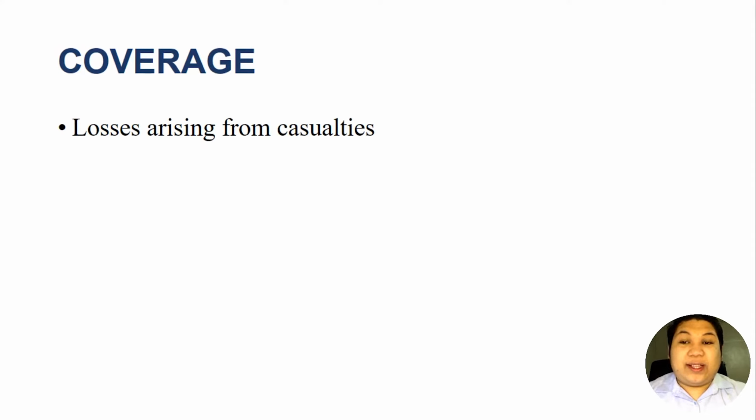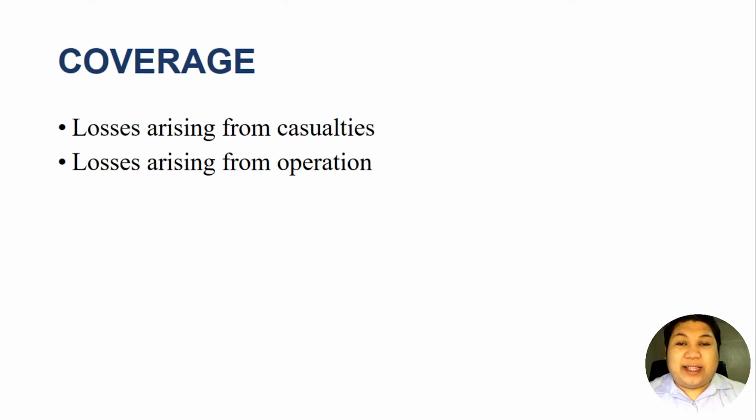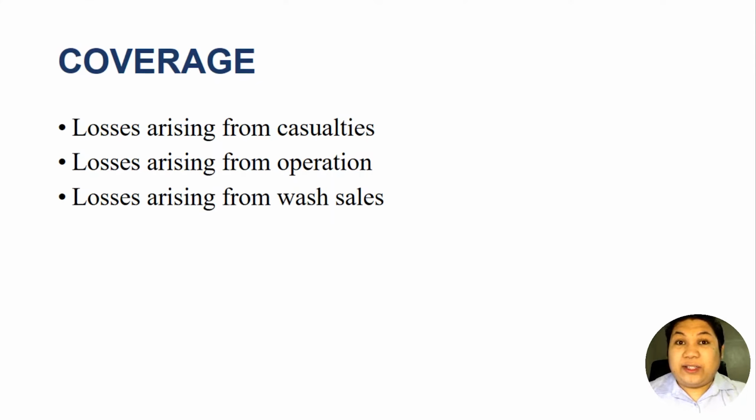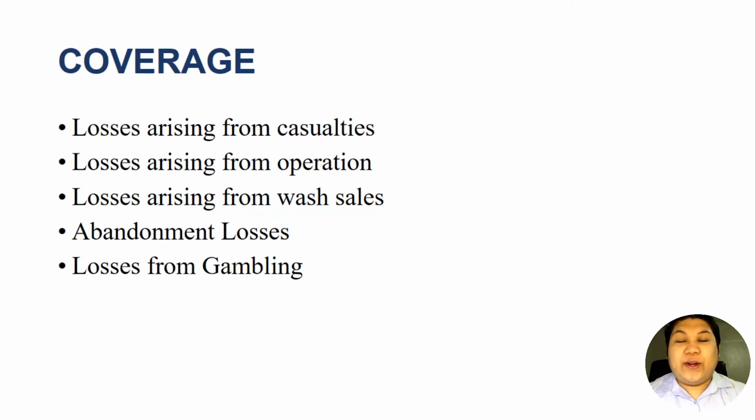So these losses that I have been talking about cover the following scenarios. First, those losses arising from casualties. Next, we have losses arising from operations, and also losses arising from wash sales, which we will explain in the other video, and then abandonment losses. Also, we will discuss losses from gambling. So these are the 5 losses that we will be discussing in this topic about losses as an itemized deduction against our gross income.